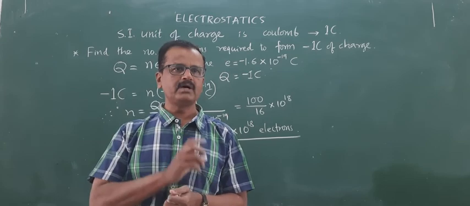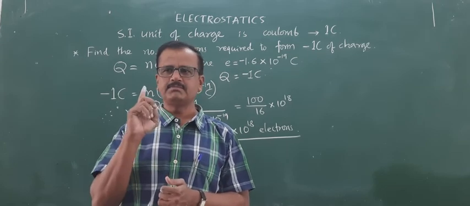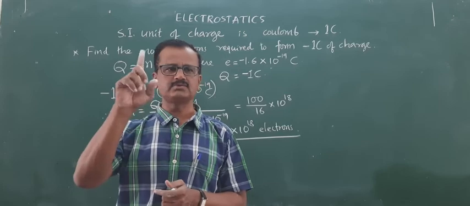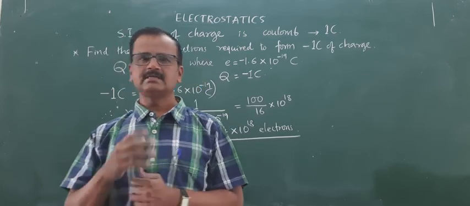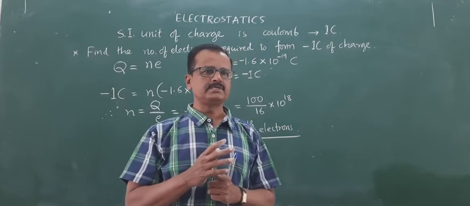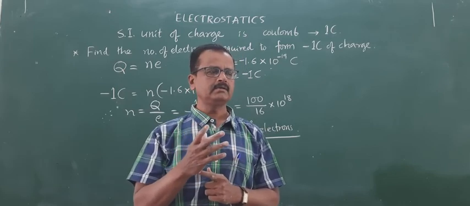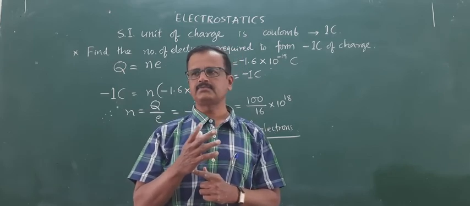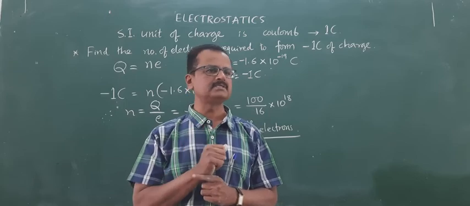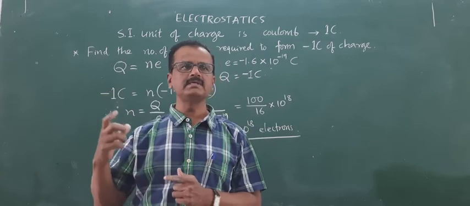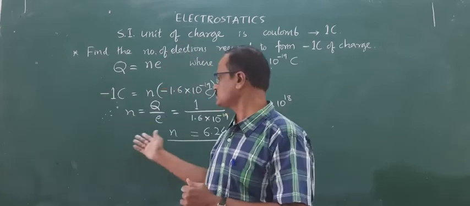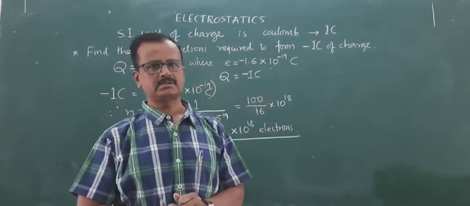If 1 coulomb of charge flows per second in a wire, it constitutes 1 ampere of current. So 1 coulomb can also be defined as the charge present in a wire when it is flowing at a rate of 1 ampere in 1 second. But 1 coulomb is not a simple charge. It requires so many electrons.